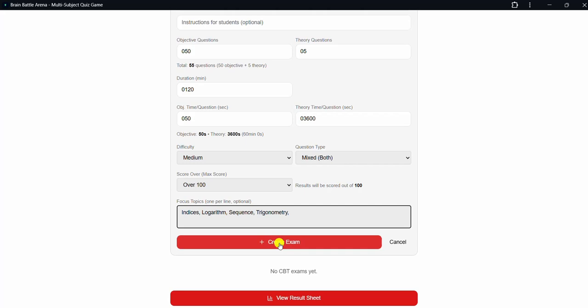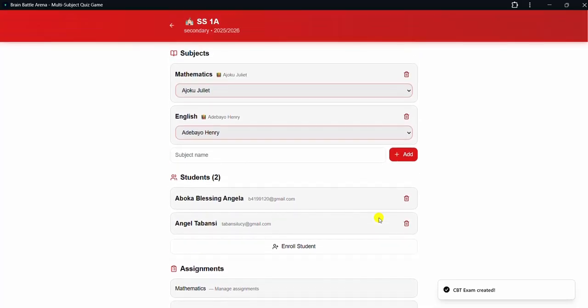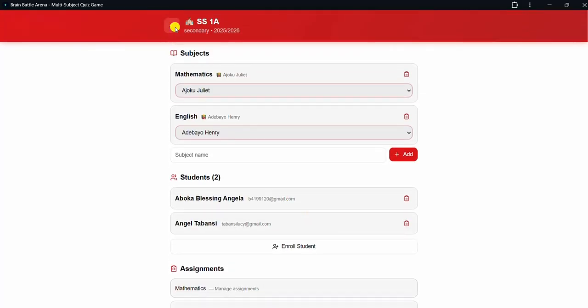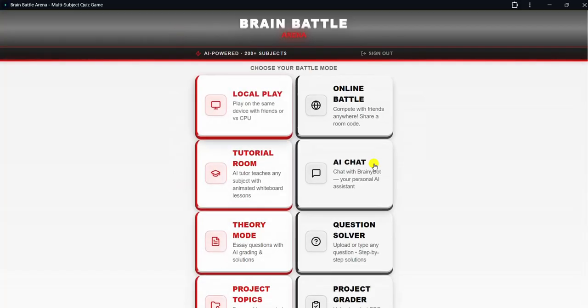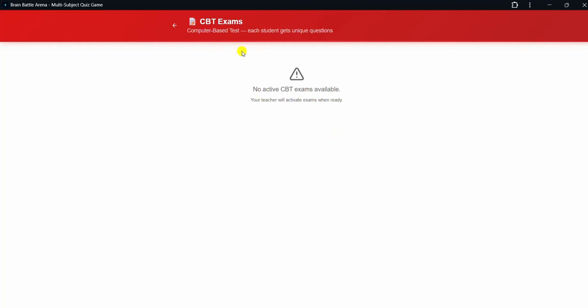So when the teacher comes here and clicks on create exam, you see that exam has been created. Yes, this exam has been created. But if you go to CBT, you will not see anything. Let me go back again. Everybody is expected to be here. If there's any exam available, once they click on CBT, they will see the exam here.